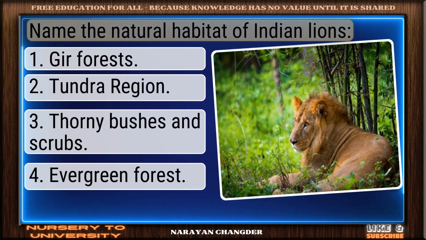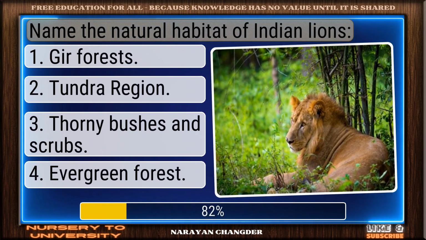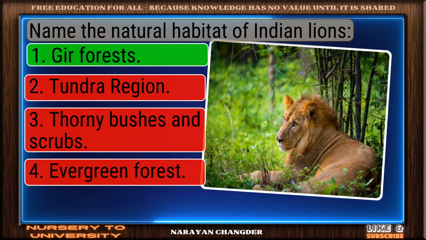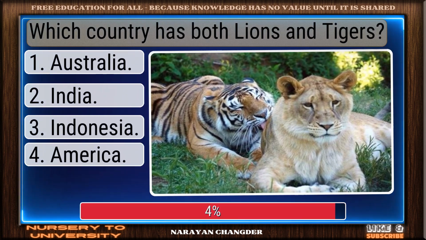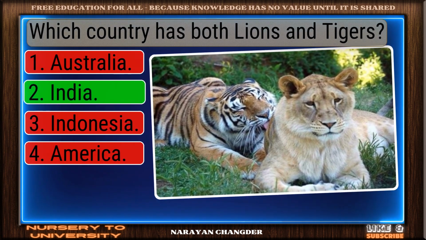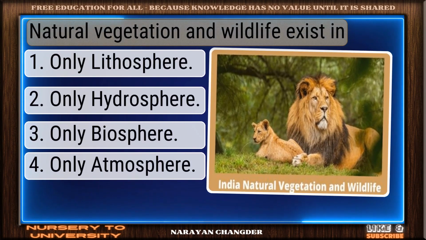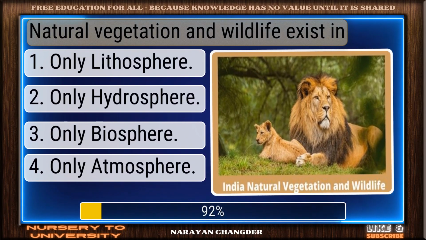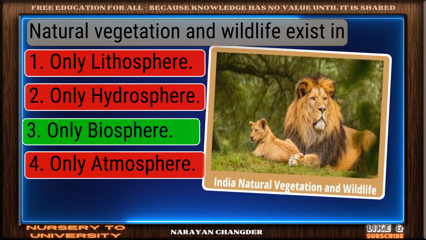Question number 238. Name the natural habitat of Indian lions. Good thinking. Gir forests is the right answer. Question number 239. Which country has both lions and tigers? Nice work. You chose India and it is correct. Question number 240. Natural vegetation and wildlife exist in? Sharp thinking. Only biosphere is the right choice.